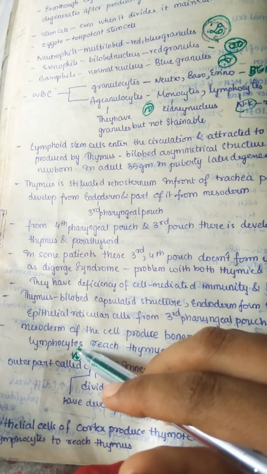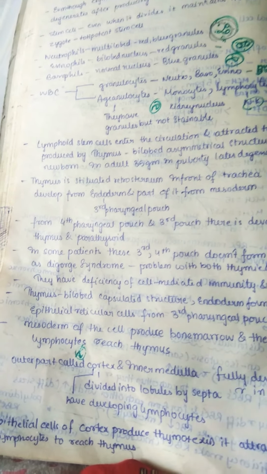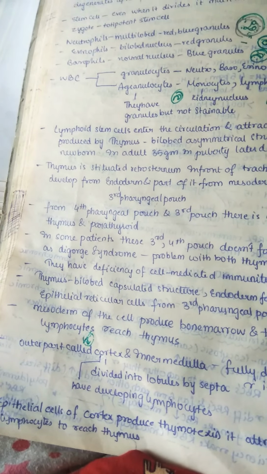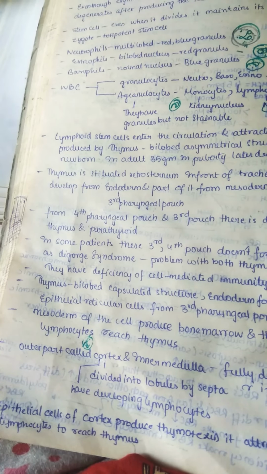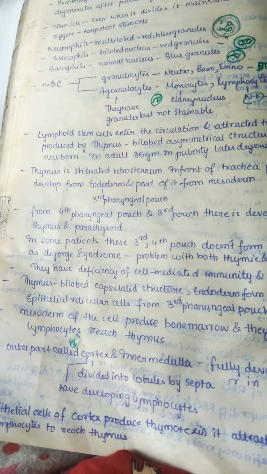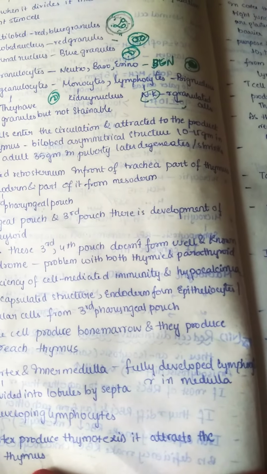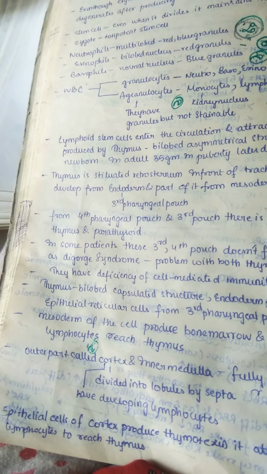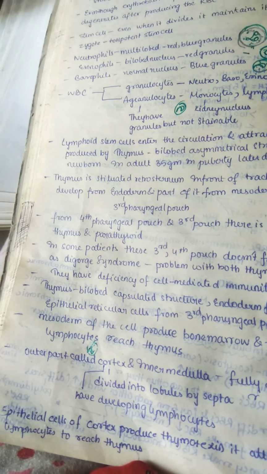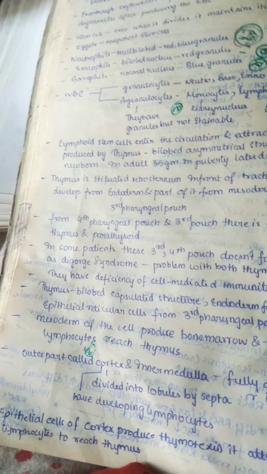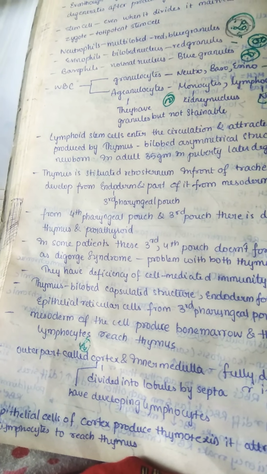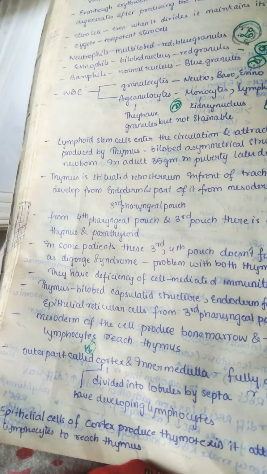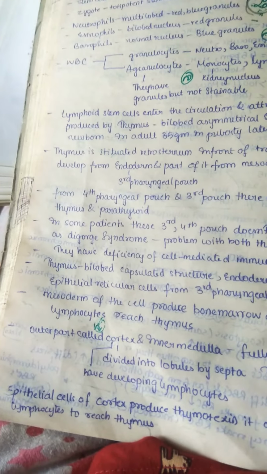Especially which lymphocyte? T lymphocyte, not B. B goes to bone marrow only and gets matured, and we also have natural killer cells. So the T cell is mainly getting trained in the thymus. The thymus has mainly a cortex and a medulla. The outer is cortex, the inner is medulla, and the medulla has fully developed lymphocytes, and the cortex is divided into lobules by septa. From the capsule, septa extend inward and divide it into lobules. The cortex mainly has the developing lymphocytes, while in the medulla there are already matured lymphocytes. After development they move on to the medulla. So that's what we need to understand.